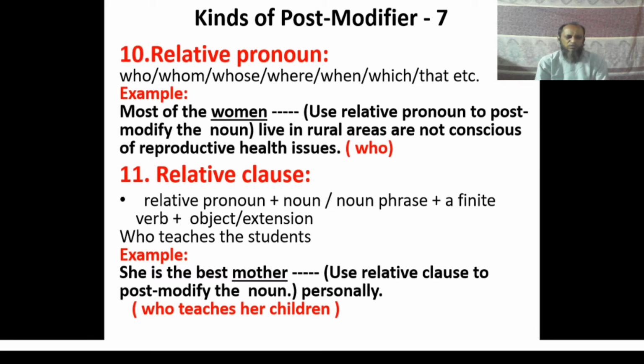So look at the example. She is the best mother. Dash, use relative clause to post modify the noun. Noun word is mother, and you have to post modify this very noun word with a relative clause. And for definite reason, the clause who teaches her children has been used here to complete the answer of the question. So the complete answer is: she is the best mother who teaches her children personally.